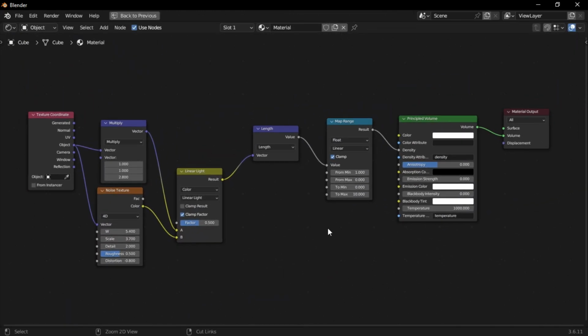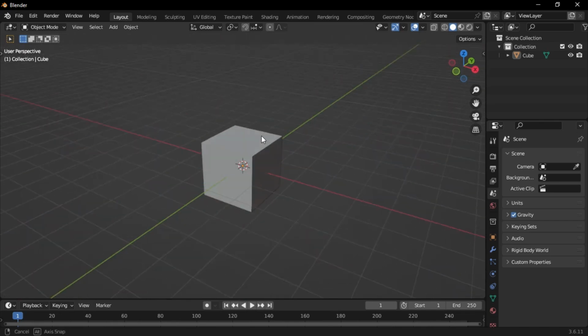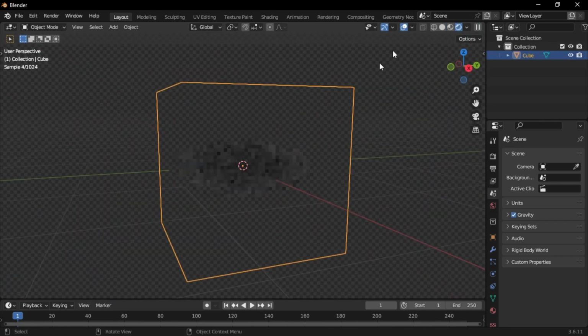This is the material setup. There you have it, a basic cloud setup that's optimized for a potato PC.